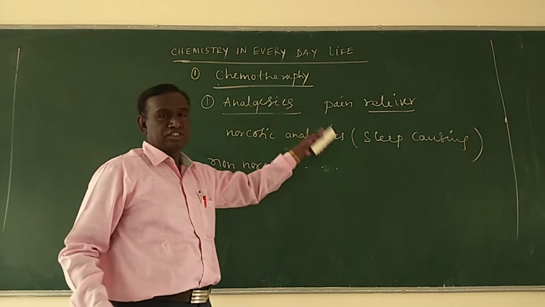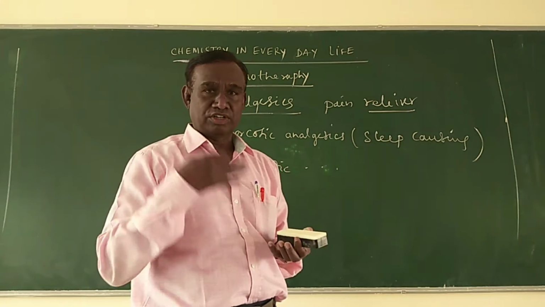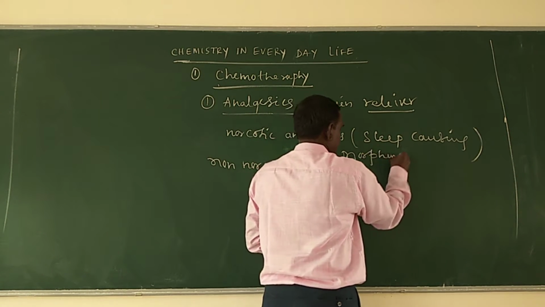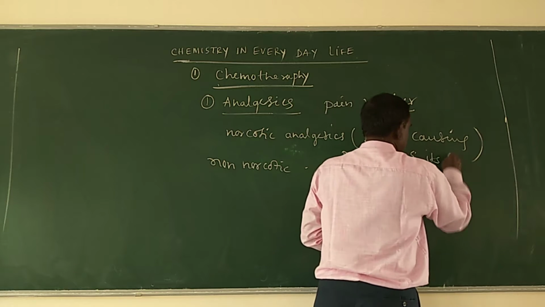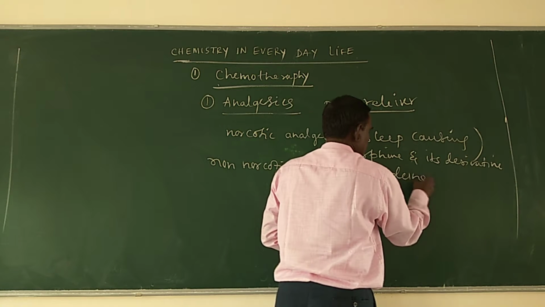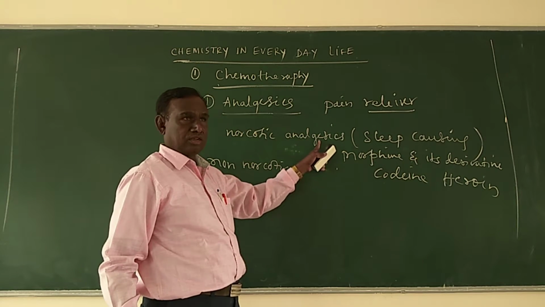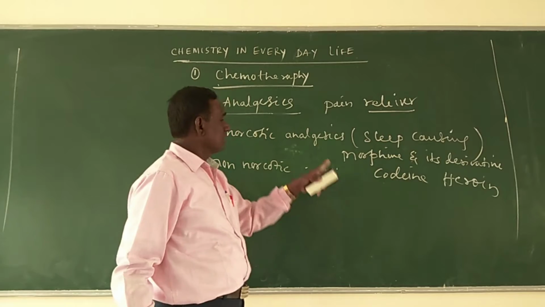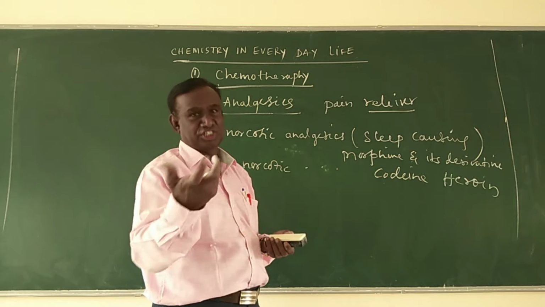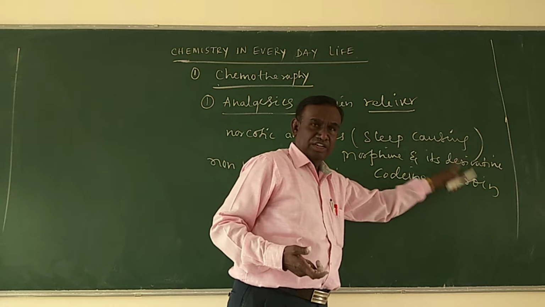They are the analgesics which induce unconsciousness. Examples are morphine and its derivatives, codeine, heroin. Narcotic analgesics are addictive. Morphine and its derivatives, codeine and heroin, etc.